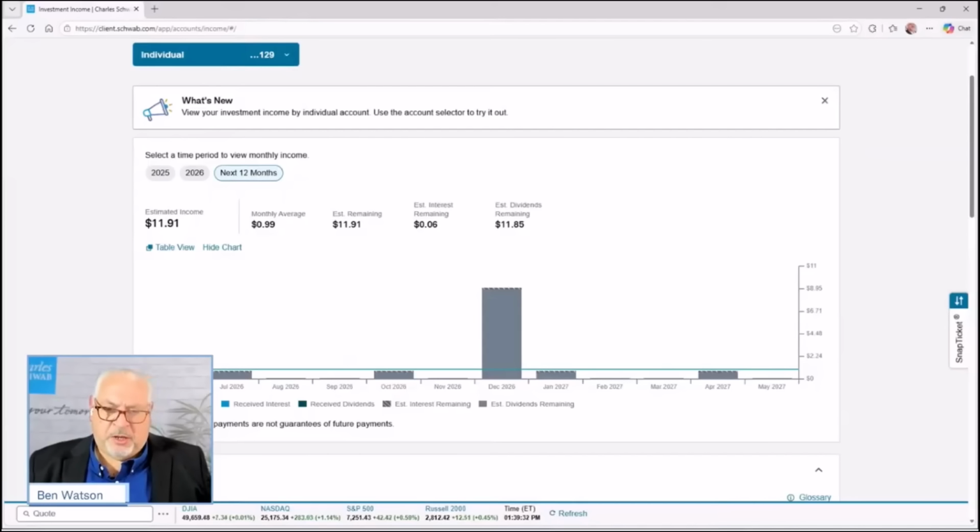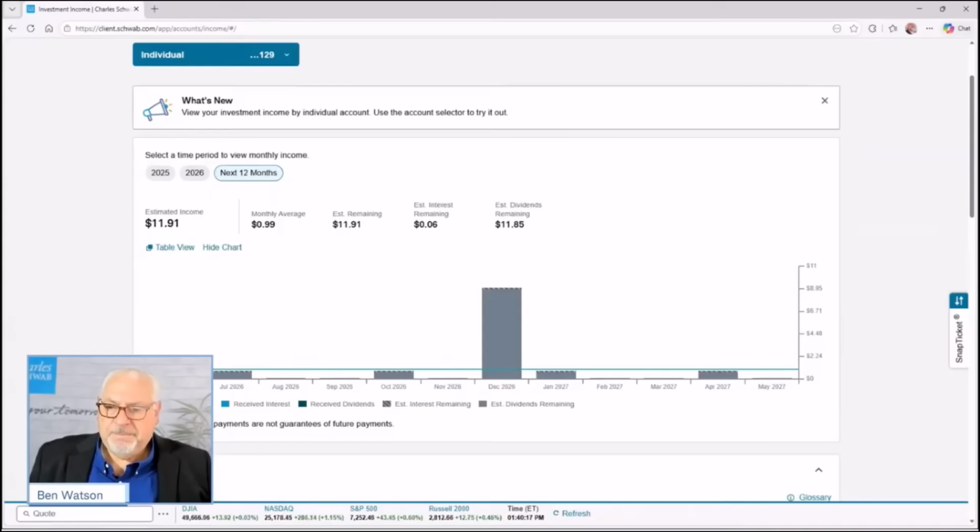Now, talk to me also, Adam, a little bit about the idea of using this tool as a check on rebalancing your portfolio. Because as you start to think about that dual mandate that we talked about at the beginning, having a company that is appreciating or growing its stock price enough that you're not cannibalizing your dividend income, and at the same time providing enough dividend income that it makes sense to have in your portfolio. As you start to rebalance that portfolio as markets change, is this someplace that an investor could come and double check and see what the impact might be of taking a position out of a portfolio?